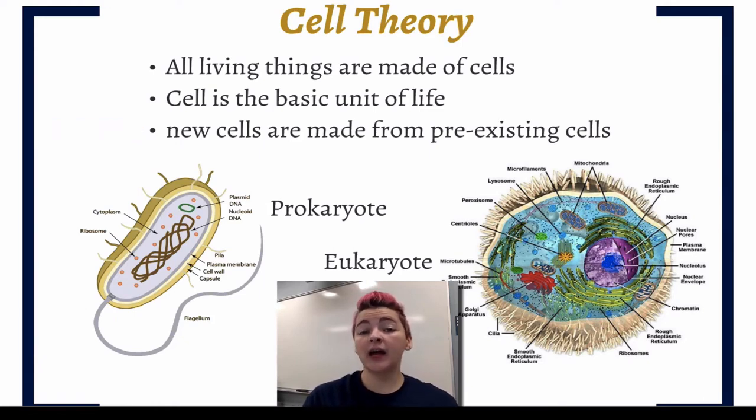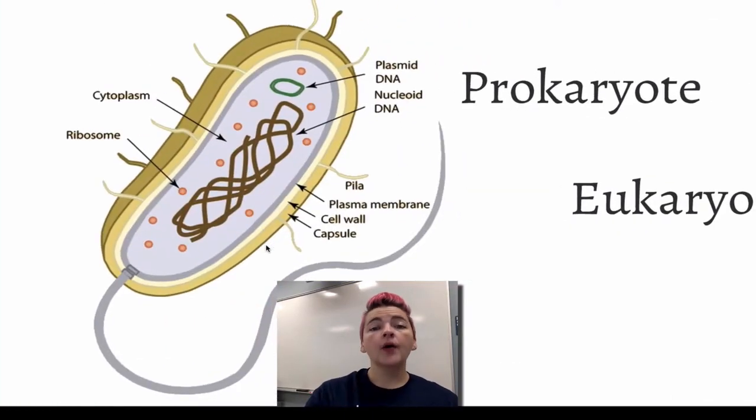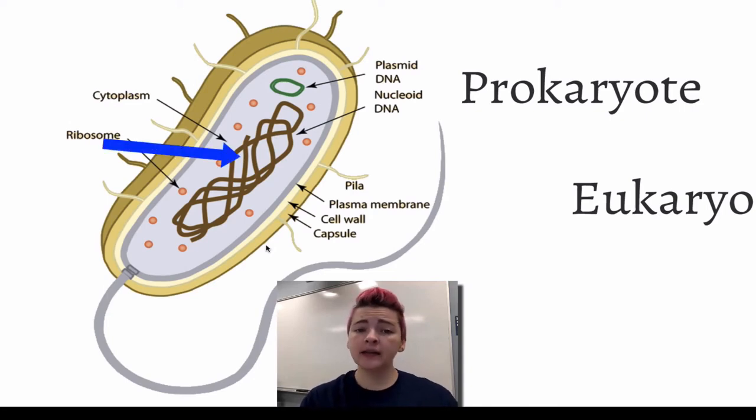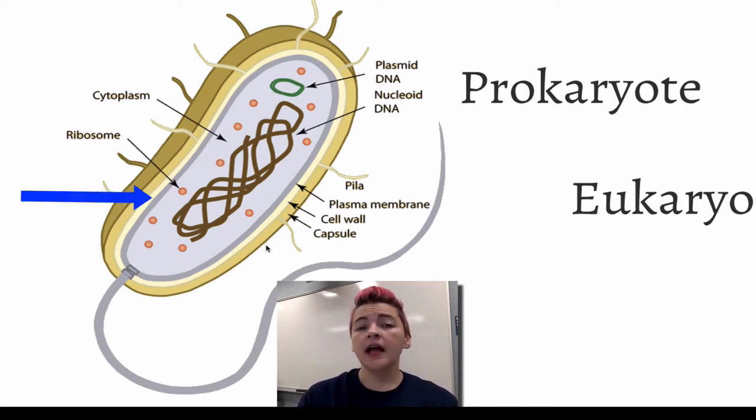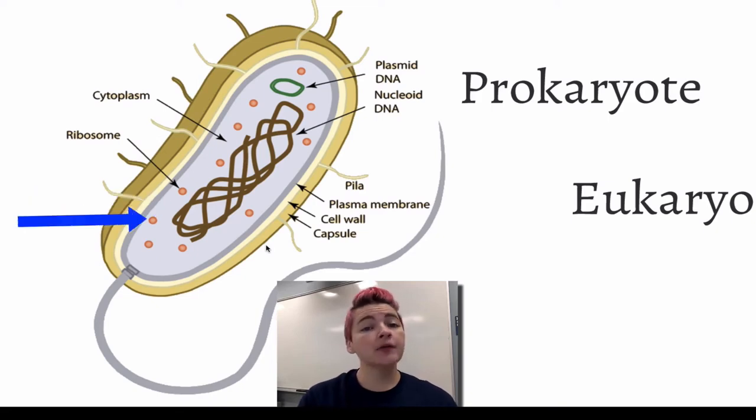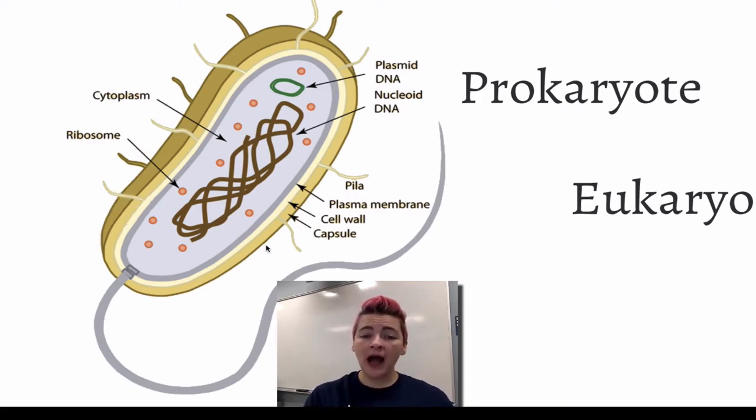We have two major types of cells. We have prokaryotes and eukaryotes. Prokaryotes are simple cells. They do not have a nucleus. The things they do have are DNA, which is free-floating inside the cell, a cell membrane, cytoplasm, and ribosomes. They may also have movement pieces such as flagella or cilia. They also might have a cell wall or a capsule on the outside, but they are fairly simple cells containing at least cytoplasm, ribosomes, DNA, and a cell membrane.